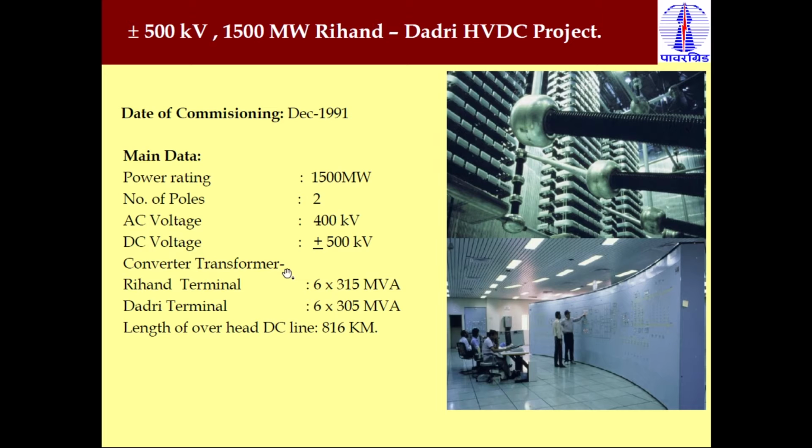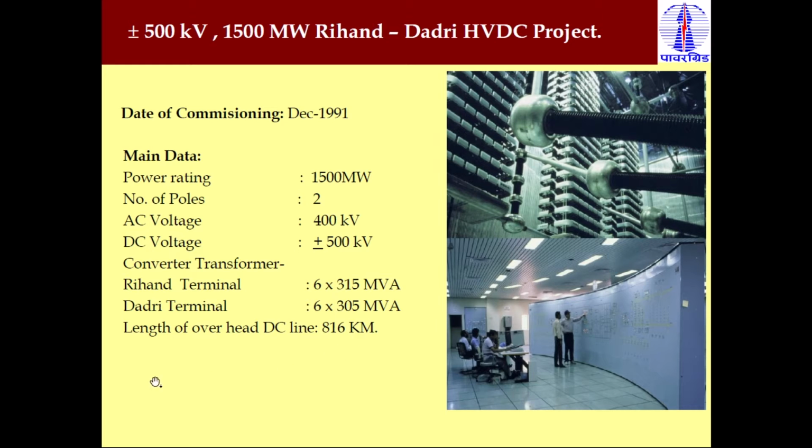Converter transformers at the Rihand terminal: Rihand is the generating station, so it requires 6 transformers, each rated 315 MVA. In the same way, Dadri also requires 6 transformers, rated 305 MVA.